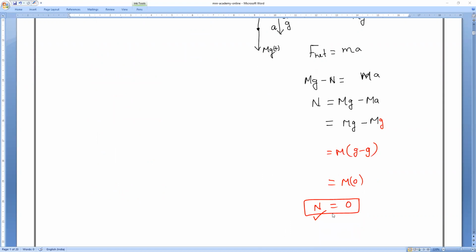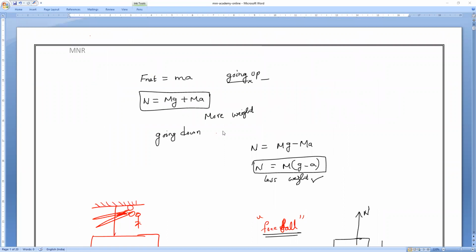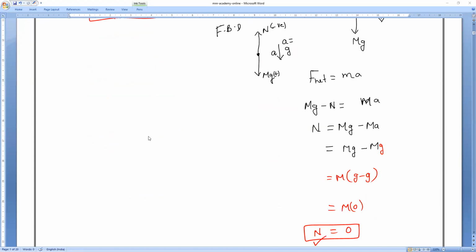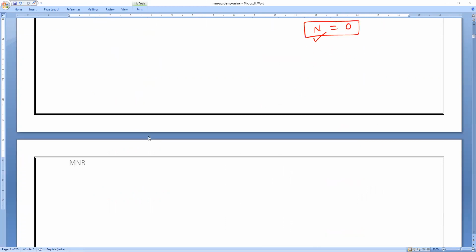N equals 0 means there is no contact at all, because basically all the forces acting on this lift, whether going up or coming down, are contact forces. So if N is 0, there is no contact force at all. Clear everybody? Understand all of you? Yes. So that is what.